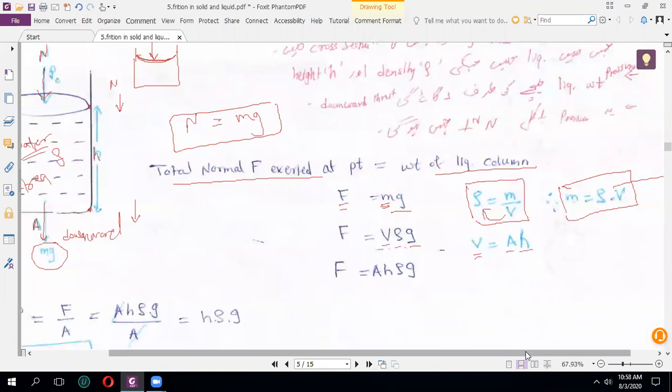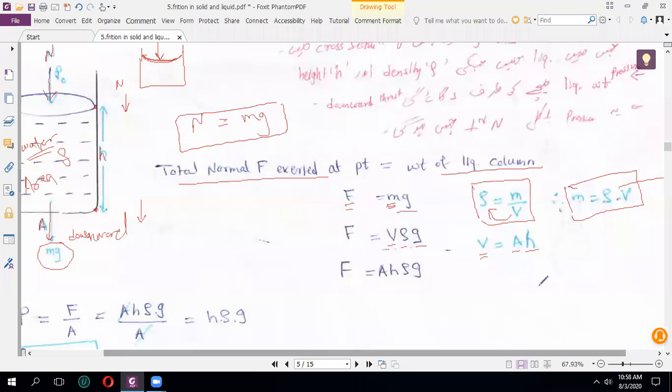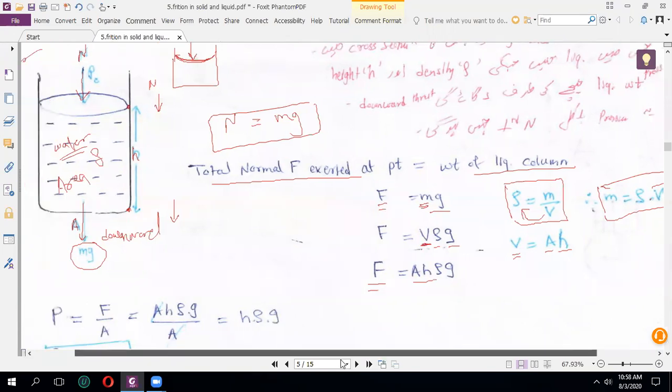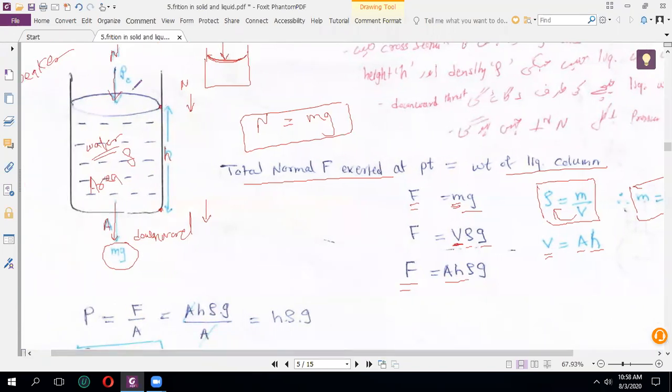Correct? और simple word में क्या बोलेंगे? The internal part where the liquid is there, that is called the volume part. Okay. So it is nothing but area into height. So we are replacing this volume by area into height. So what formula are we getting? The total normal force, that means the total force which is applied on this liquid, is AH rho g.